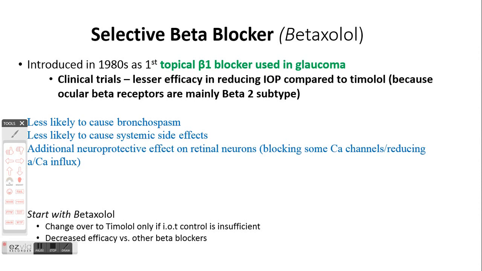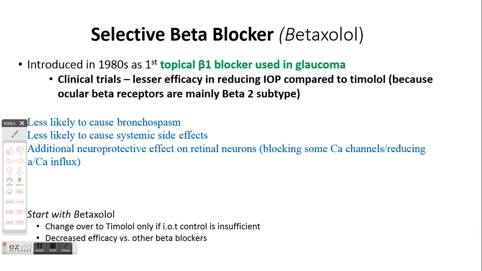But if you compare it with timolol, it has been seen that it leads to lesser reduction in intraocular pressure. And the reason might be because the ocular beta receptors are mainly beta 2 subtypes. So that's why blocking the beta 1 receptor mainly cannot be that much effective.